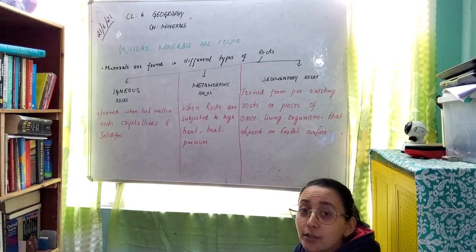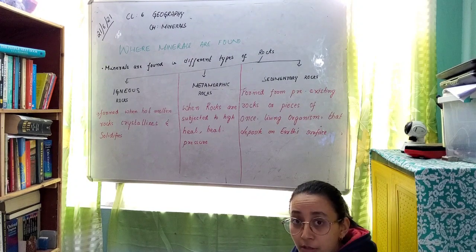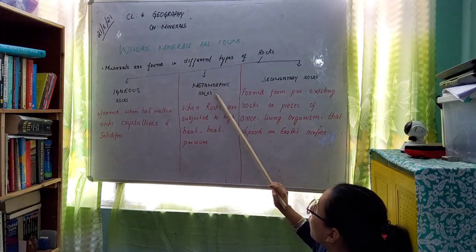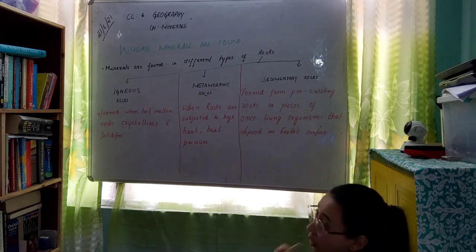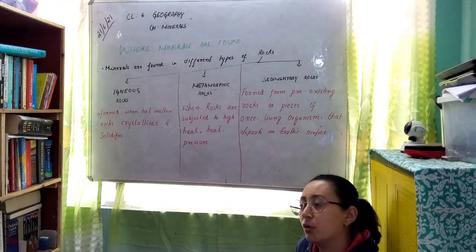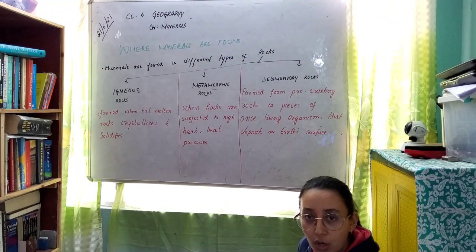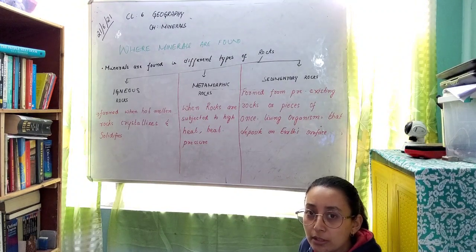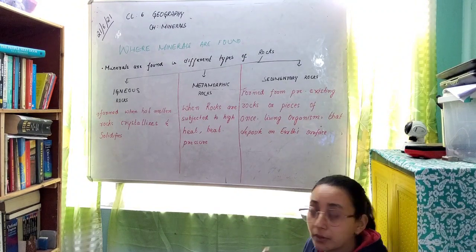There are different kinds of rocks found on the earth's surface: igneous rocks, metamorphic rocks and sedimentary rocks. Just by saying that minerals can be found in different kinds of rocks, let's understand the meaning of these rocks.